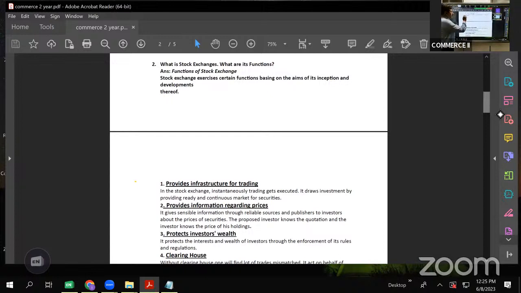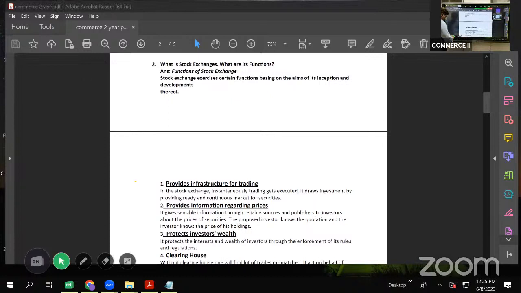Stock exchange exercises certain functions based on the aims of its inception and development thereof. Stock exchange is a place where securities are traded, right? It is a market. We also call it a stock market, right?